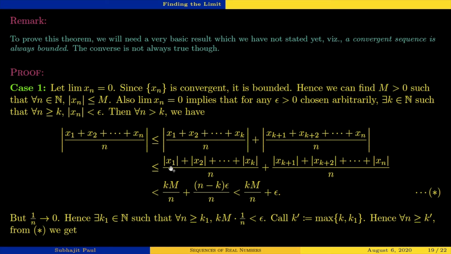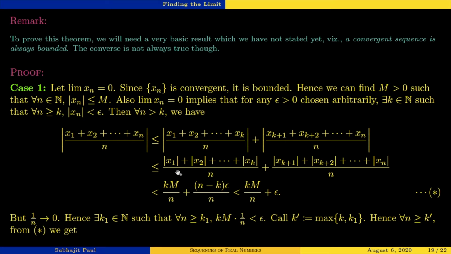So this is mod x1, mod x2, mod x3 up to mod xk, whole divided by n, and here also applying the triangle inequality to everything, mod of xk plus 1, mod of xk plus 2 up to mod xn, whole divided by n. So this is less than or equal to this one. I am applying the triangle inequality to every term over here.